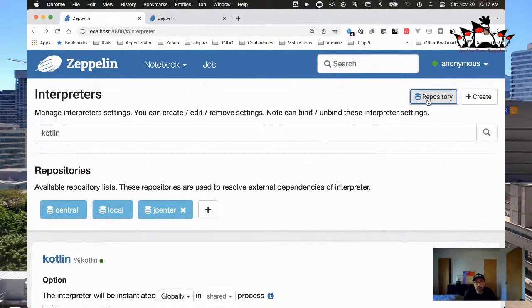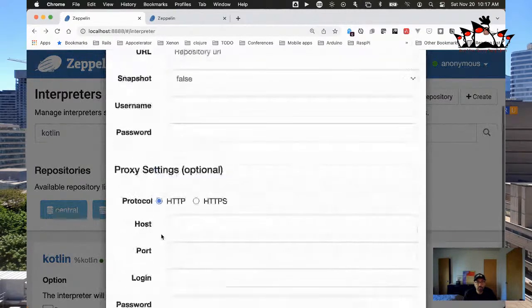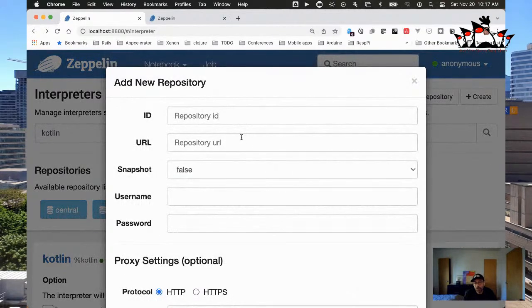So I can click on repositories button on the top right. And then you could see that this is Maven Central, which is a default. And then there's obviously local repository here. You could see it references my .m2 repository folder. And I've also included JCenter because that's where the Krangle API or library is coming from. So we can click this plus button here, and then we can go add our own repository, which is pretty nice, right? So I just went in and added JCenter because that is where that specific library called Krangle, which is something we're going to use in a few minutes, lives.